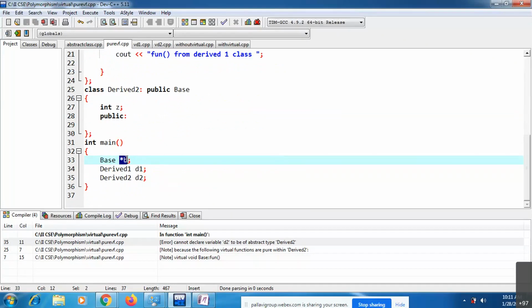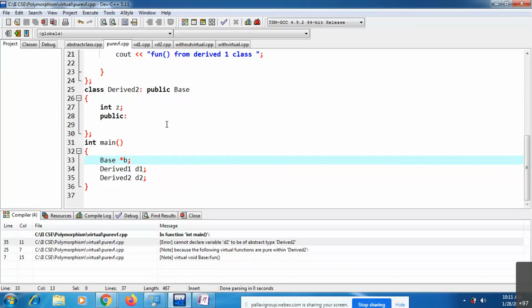Star b. In this way, you can create one reference variable for abstract classes also. But for abstract classes, you cannot create objects. That is the very important point. This is about pure virtual functions and abstract classes.